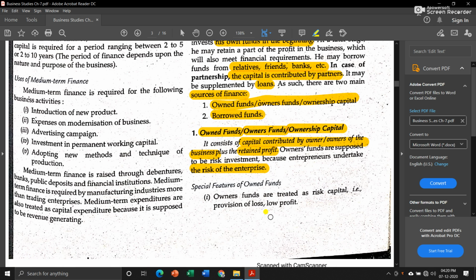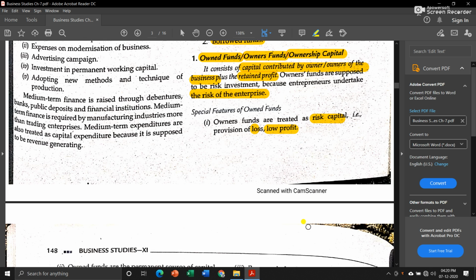So it is known as risk investment. Now when we see the special features of owner's funds, the first one is that owner's funds are treated as risk capital, that is, there is a provision for loss or low profit. Means owner's funds are considered as risk capital because a huge amount of risk is involved. We may suffer loss, we don't know about the future, or we might come across the problem of earning low profit.